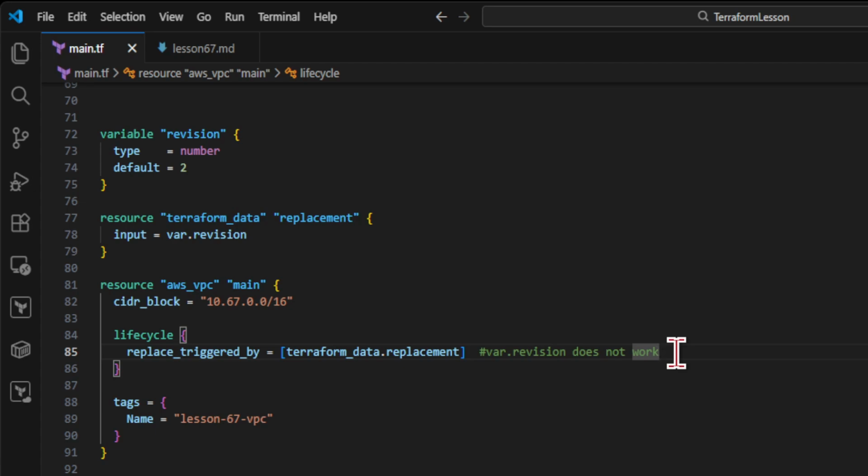Think of Terraform data as a translator. It takes a human change, such as a variable update, and converts it into machine language, which is a resource action that the lifecycle engine can detect.